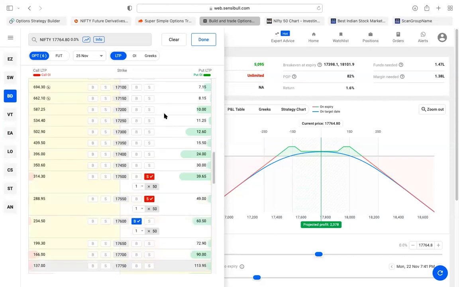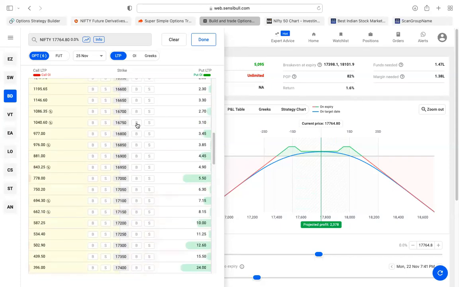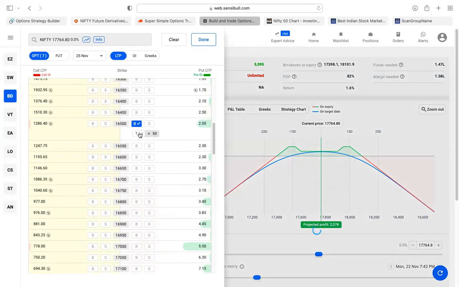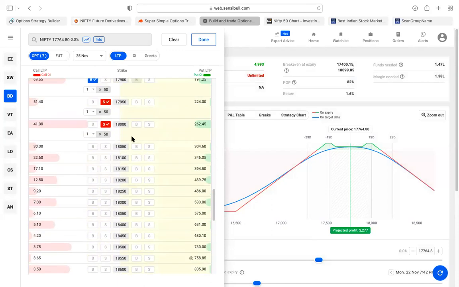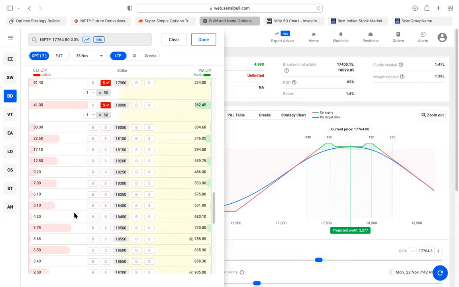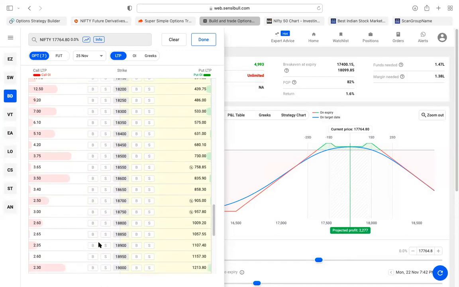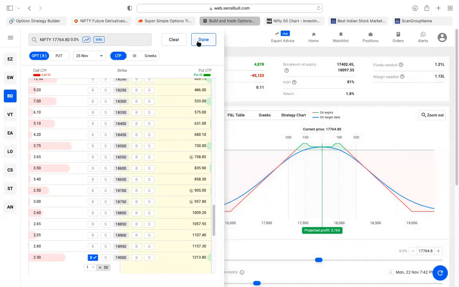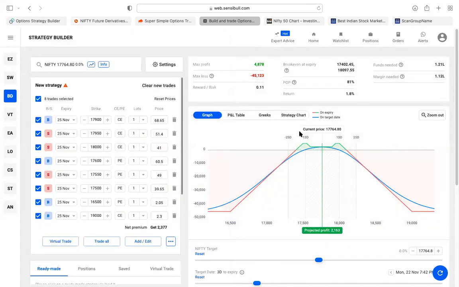How to reduce the investment? Can anyone tell me? Again, we can buy some dummy soldiers. And here also I'll just buy one dummy soldier just to reduce the margin. So again, same strategy, same probability of profit. I think we arrived at the same graph only, right? Yes, same graph only, I guess.